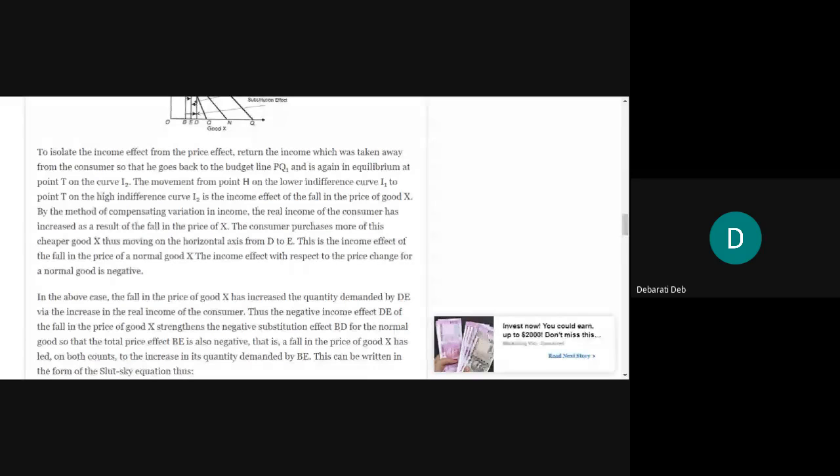So now by the method of compensating variation in income, the real income of the consumer has increased as a result of the fall in the price of X. Now we are stating the common theorem that the real income of the consumer has actually increased because the price of X has fallen, because now he can buy more amount of X and Y. The consumer purchases more of this cheaper good X, thus moving on the horizontal axis from D to E. This is the income effect of the fall in price of a normal good X. The income effect with respect to the price change for a normal good is negative. So it is similar to the substitution effect.